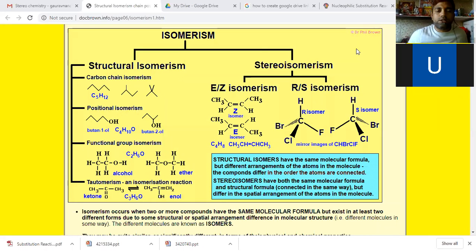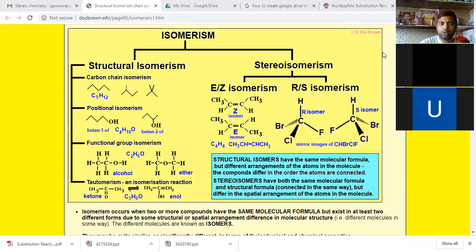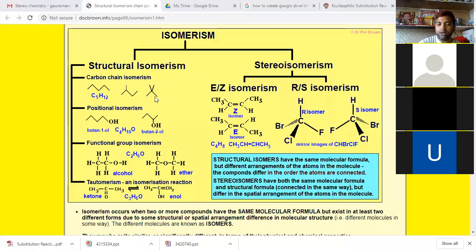So, my dear students, today in stereochemistry, we are going to learn about isomerism. Isomerism occurs when two or more compounds have the same molecular formula but exist in at least two different forms due to some structural or spatial arrangement difference in molecular structure.